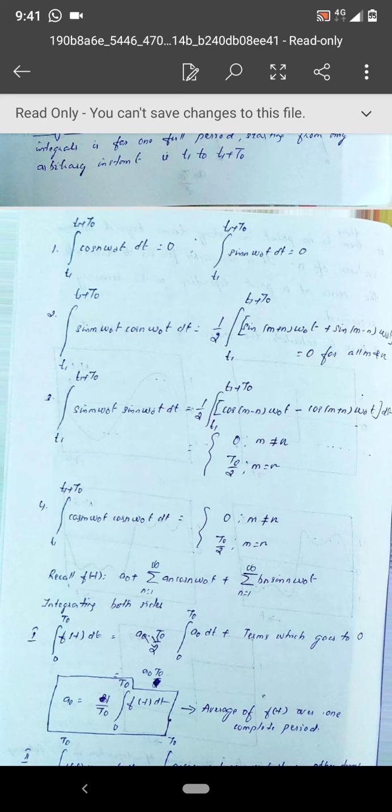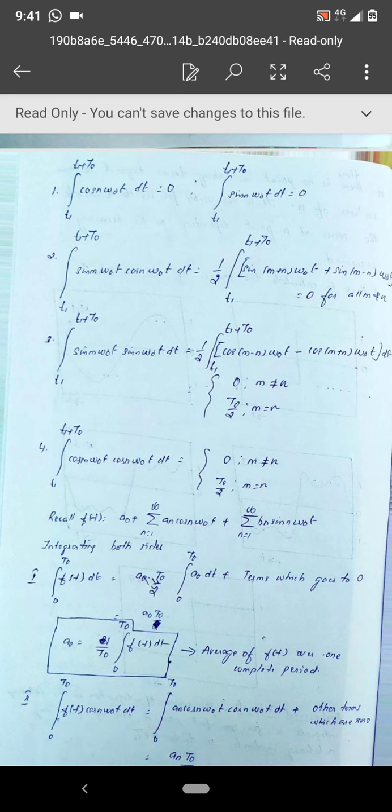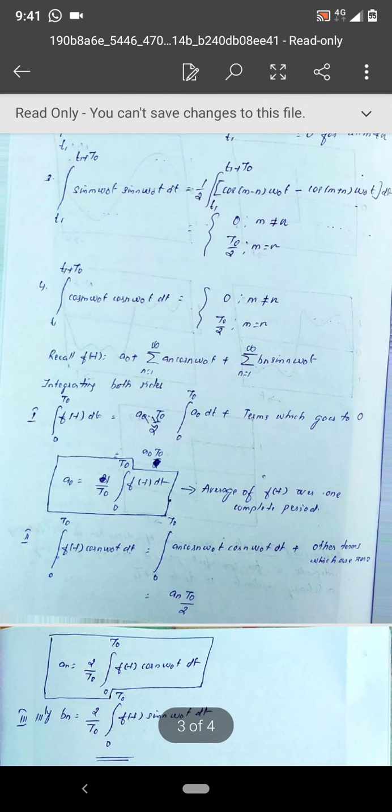We are actually using the fourth result, that this integration exists only when m is equal to n. That is, even if we are having an infinite number of terms, only one term exists. It will have a1 cos omega naught t, a2 cos 2 omega naught t, a3 cos 3 omega naught t, and we don't know what is the value of small n.